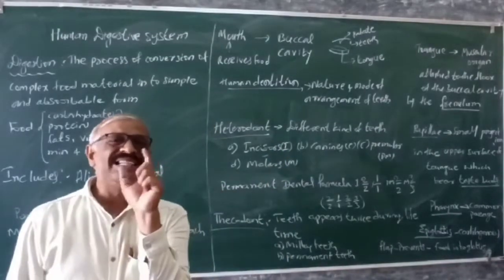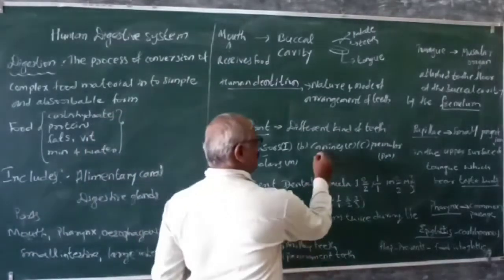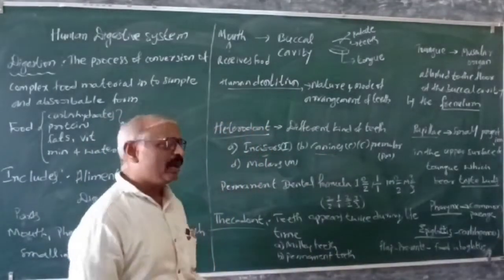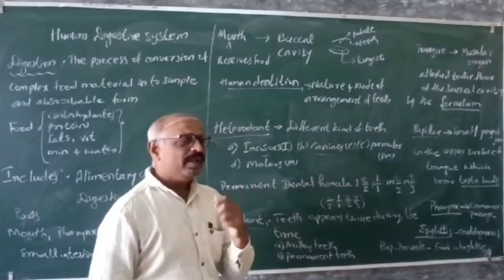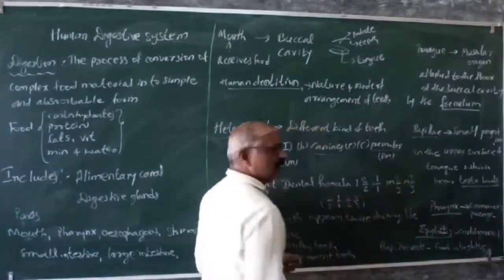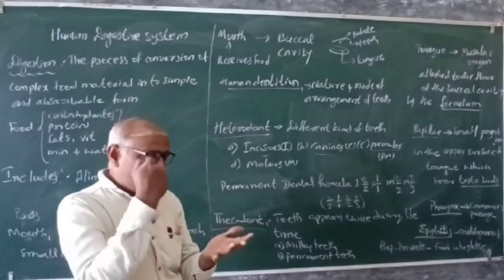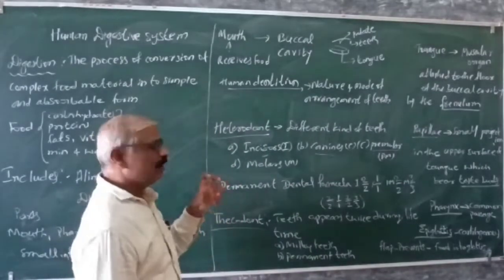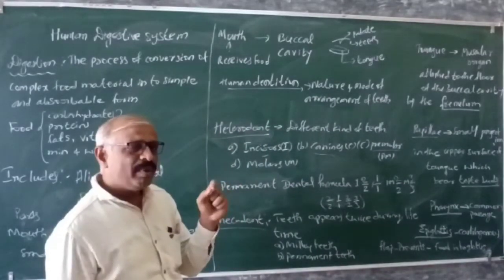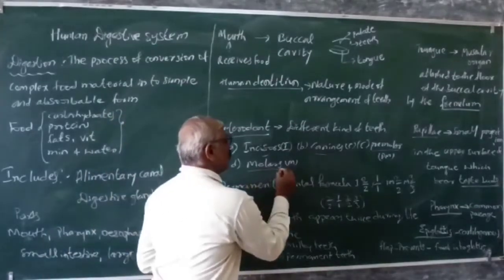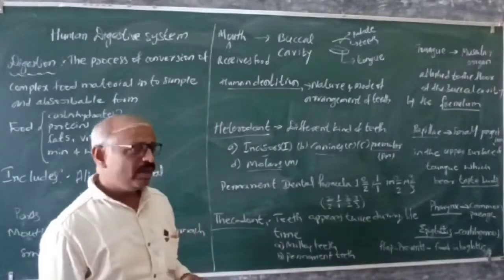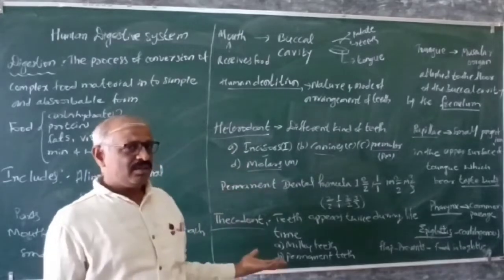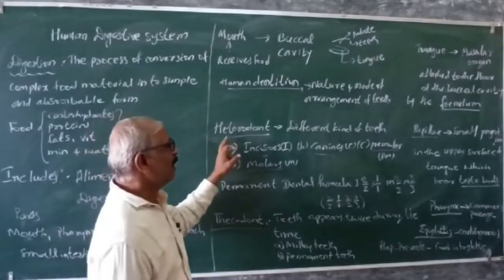So it is to bite, in the front. Then canines, we call them, for tearing. Then after that, the ones next are premolars. And the last one is just to make the small pieces, that's called molars. So the different kinds of teeth are there, hence we say that it is called a heterodont.